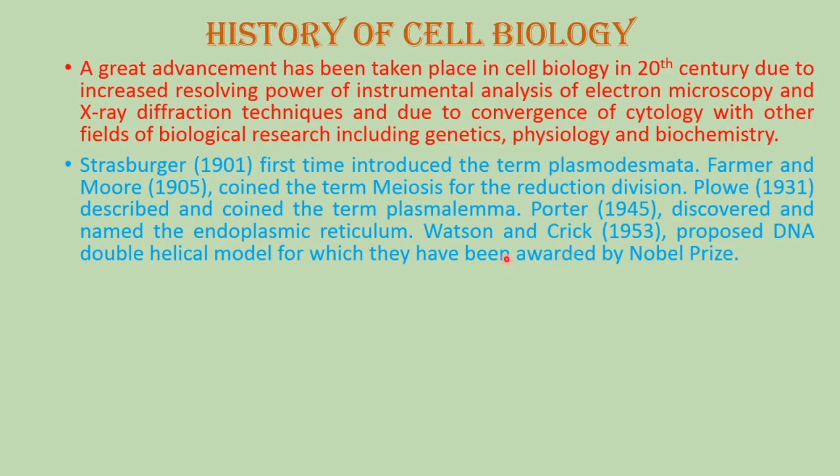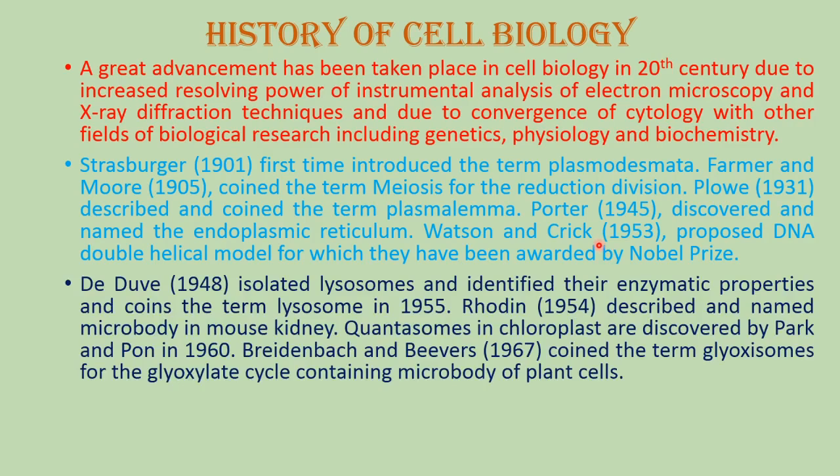Then Watson and Crick developed a very important and very popular model of DNA, the DNA double helical model, in 1953, for which they were awarded the Nobel Prize in 1962. In 1948, he isolated lysosomes and identified their enzymatic properties, and coined the term lysosomes in 1955.